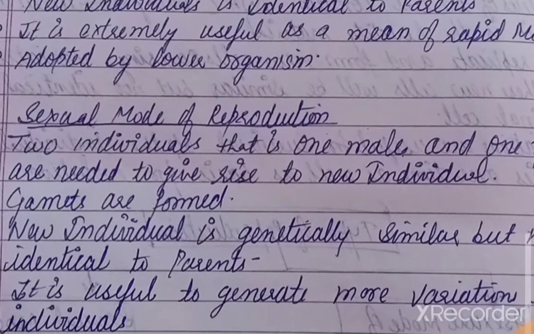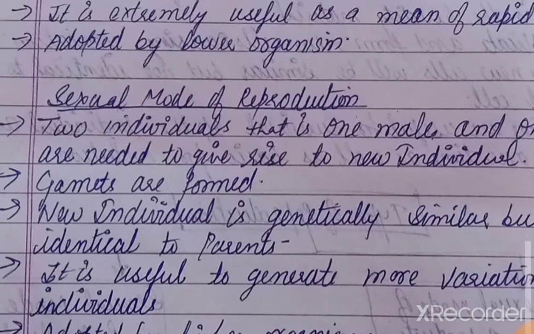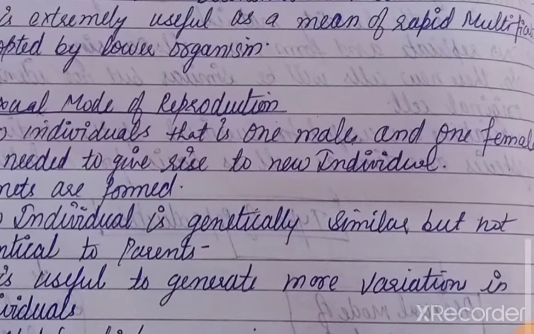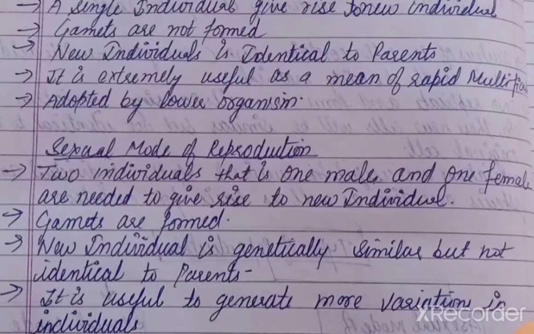So it is extremely useful as a means of rapid multiplication. In asexual reproduction, the reproduction is at very high speed. Like in our body, if a new one is born it takes 9 months, and only one or two, or at most four, new ones are made with the help of the sexual mode of reproduction.